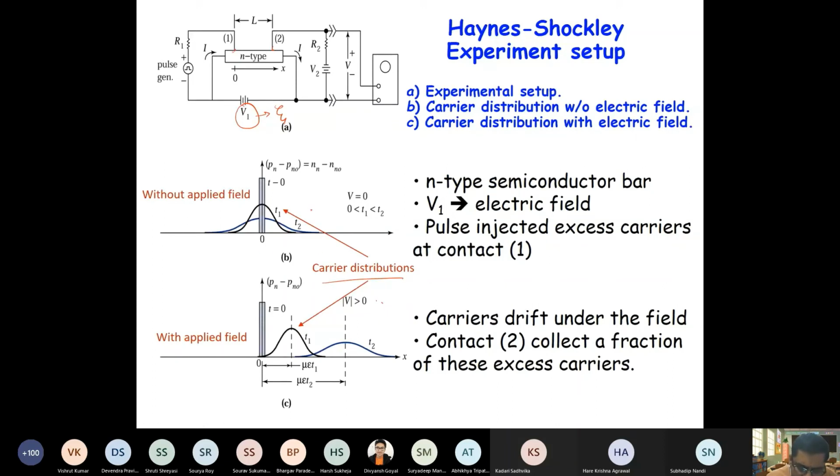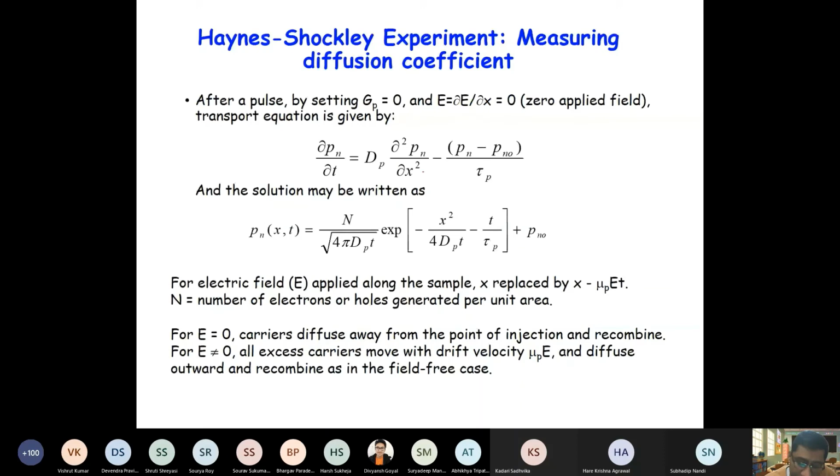So this picture shows that when there is no applied field, the pulse is just diffusing, but it's not moving. When a field is applied, the pulse is diffusing as well as moving. If you look at the minority carrier diffusion equation and simplify it, dp by dt is the derivative of the current minus recombination plus generation, right?